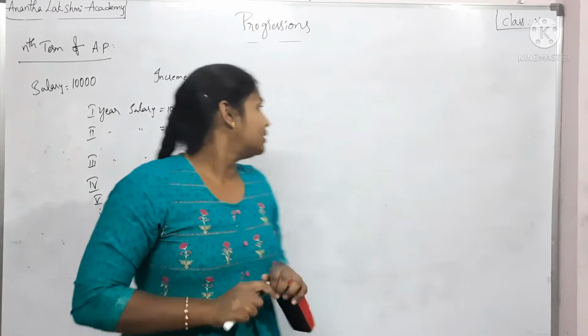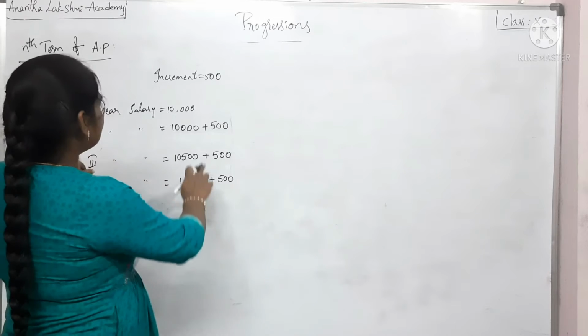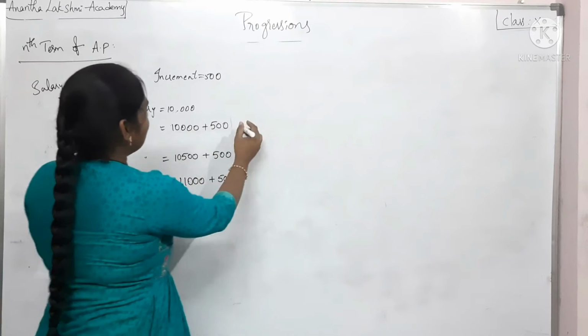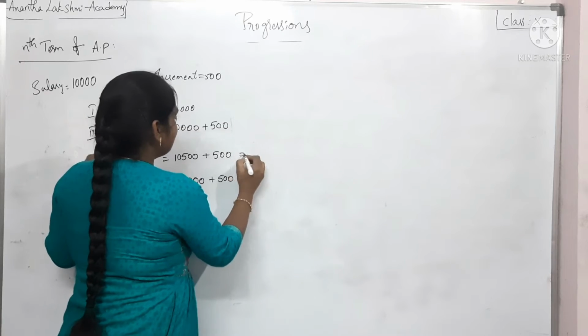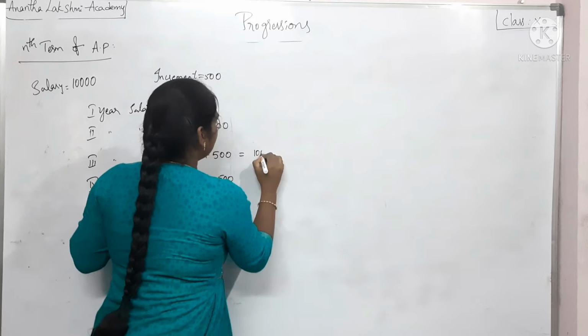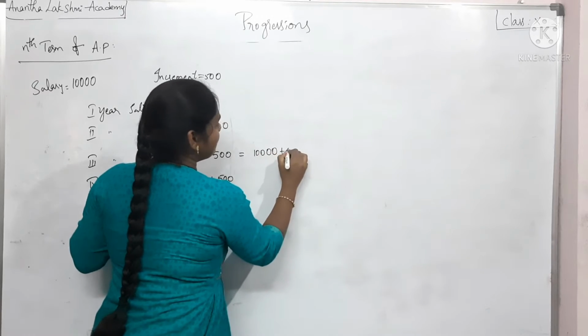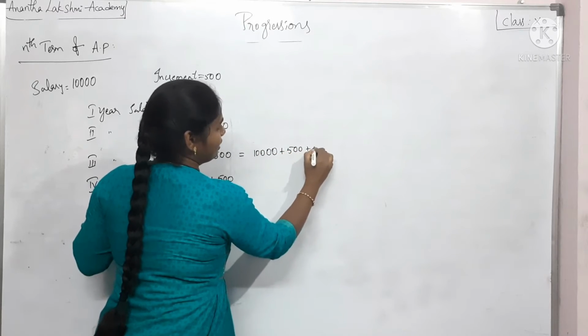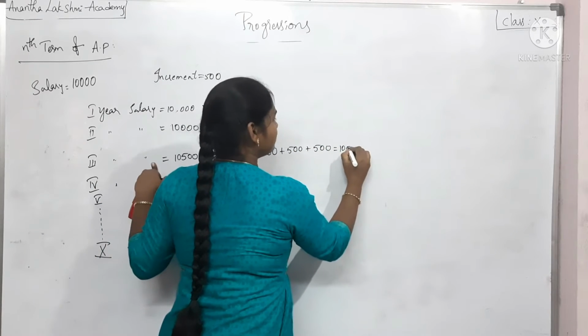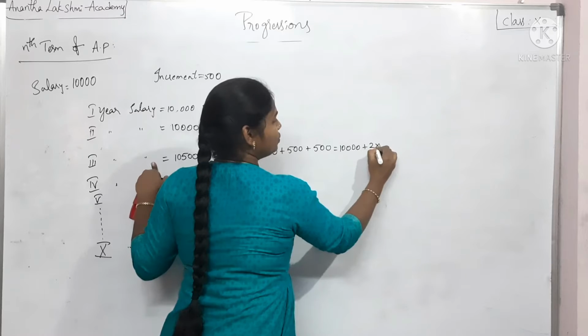Now look here. For the second year salary, I'm going to leave it as it is. The third year salary, I'm going to write as 10,000 plus 500 plus 500, which in turn can be written as 10,000 plus 2 into 500.